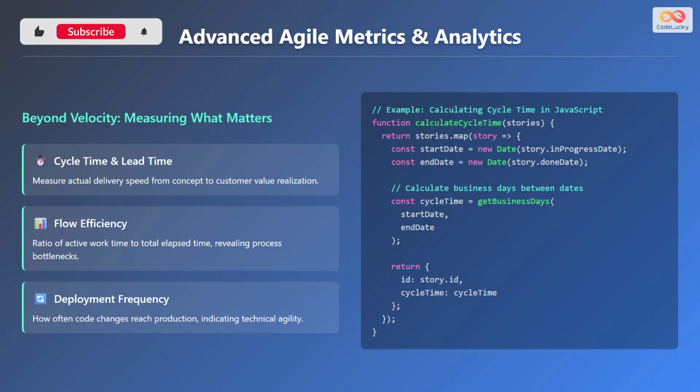Deployment frequency indicates how often code changes reach production, which is a key indicator of technical agility. As an example, consider calculating cycle time in JavaScript with this function.